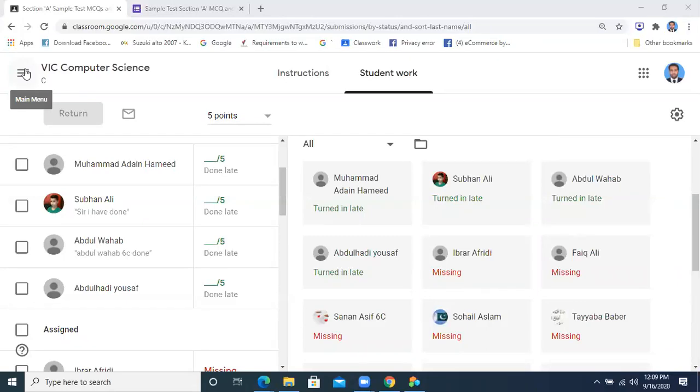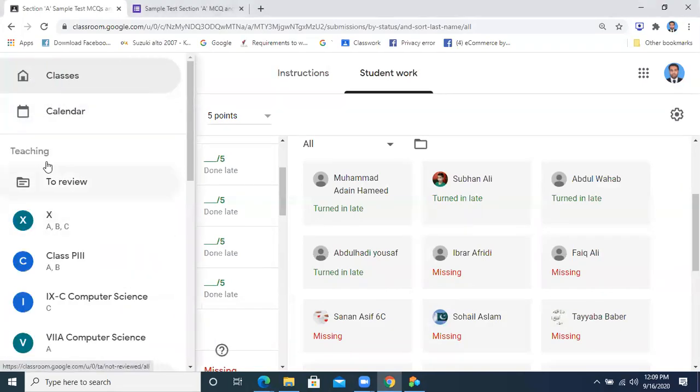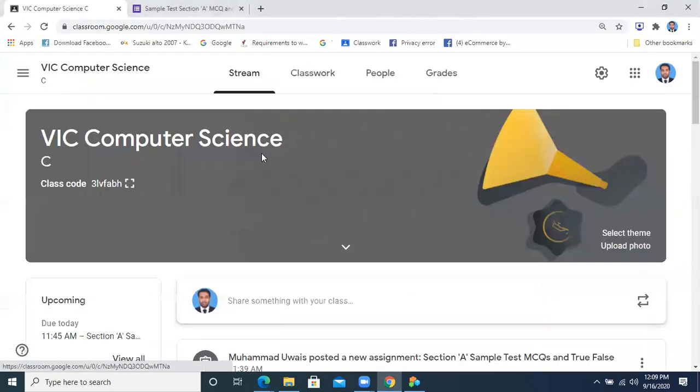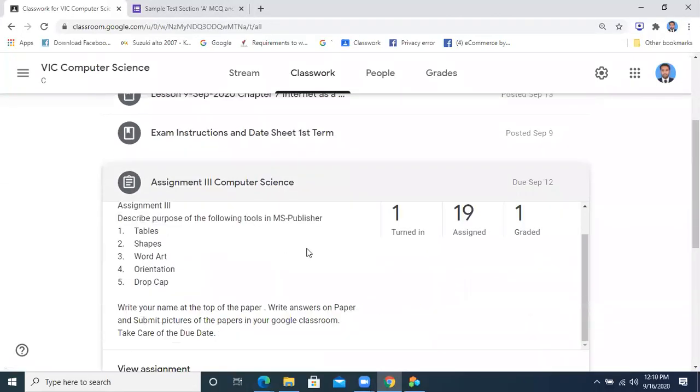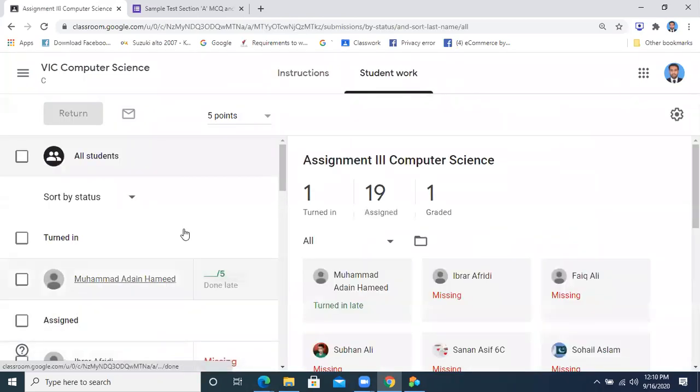Rest of the marks will be there. 6 marks will be there for the fill in the blanks. 24 marks will be there for short question and answer. You have to do 8 questions out of 10, every short question will be for 3 marks. Short question किस तरह आएगा मैंने आपको बता दिया. I have already explained this thing ना. Short question कैसे पूछा जाएगा? How you will be assessed for the short question? You can see in the assignment number 3. ठीक है? This is the way you will be asked short question.